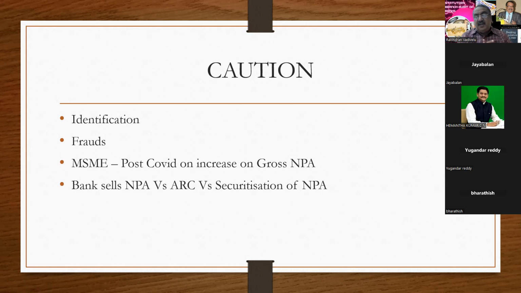This is the latest thing, and you can find a lot of information in the media. Sometimes they are selling the NPA to ARC at the rate of 35% or 40%, and the collection is the profit of the ARC.